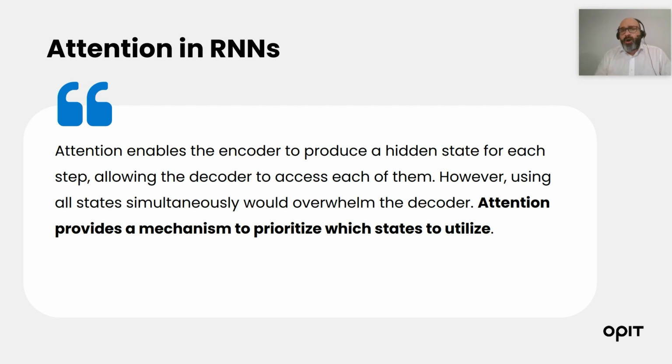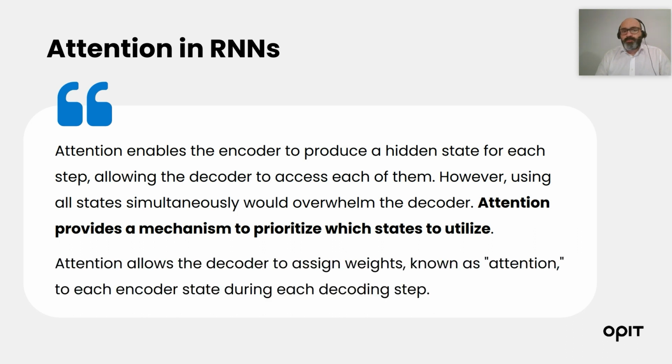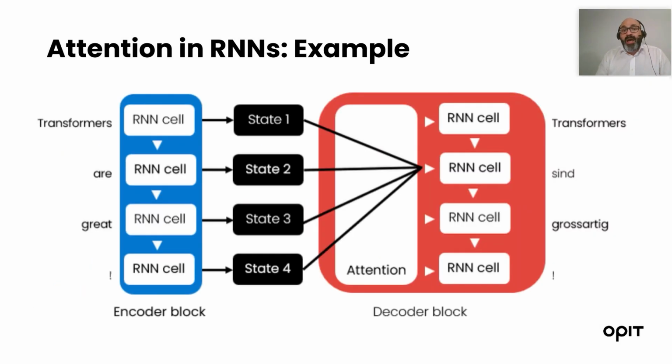Attention enables the encoder to produce a hidden state for each step, allowing the decoder to access each of them. However, using all the states at the same time would overwhelm the decoder. Attention provides a mechanism to prioritize which state to use. Attention allows the decoder to assign weights, and this is what attention is, for each encoding state during each of the decoding steps.